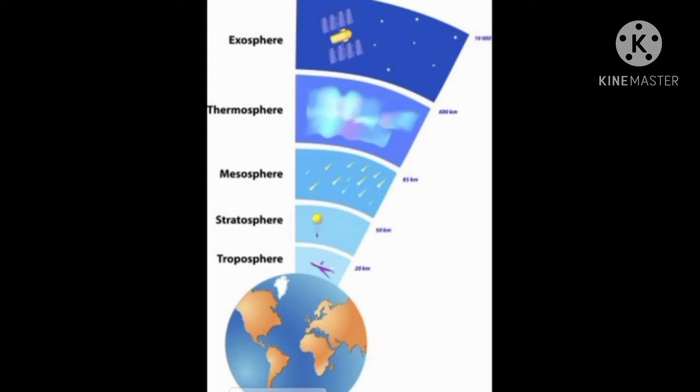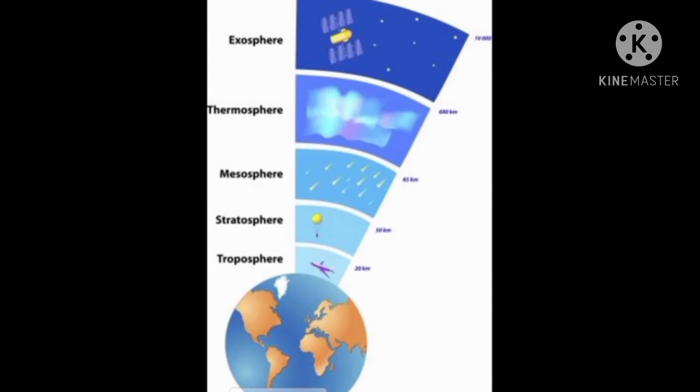The second one is the stratosphere. It lies above the troposphere. This layer has the ozone layer in it. The ozone layer protects all life on earth from the harmful ultraviolet rays that come from the sun.